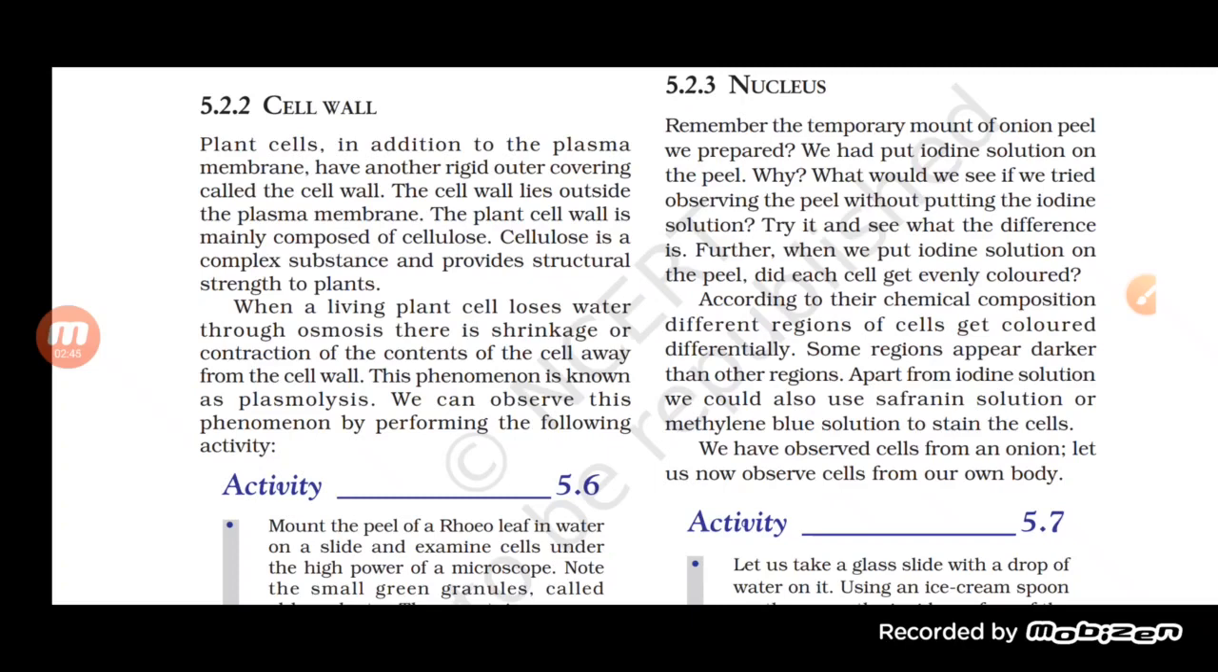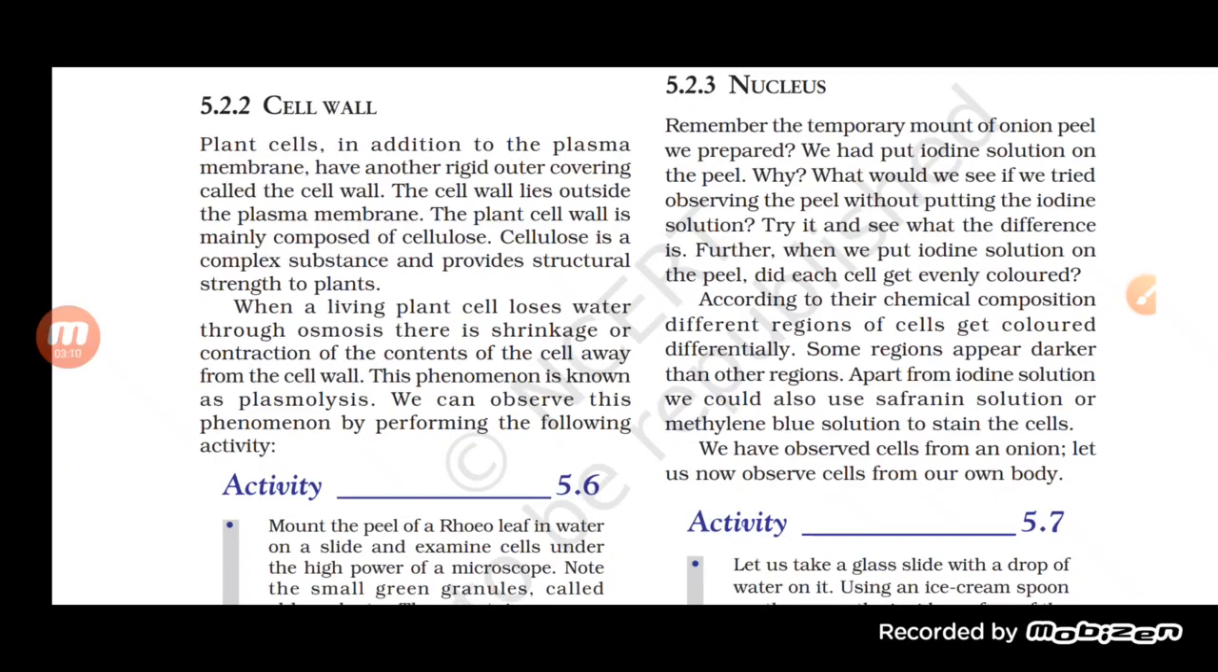So the cell wall lies outside the plasma membrane, while the cell membrane is present inside the cell wall, and both of them are present in the plant cell. In an animal cell, there is no cell wall, only the cell membrane. It is a rigid outer covering, students. Actually, it is permeable.